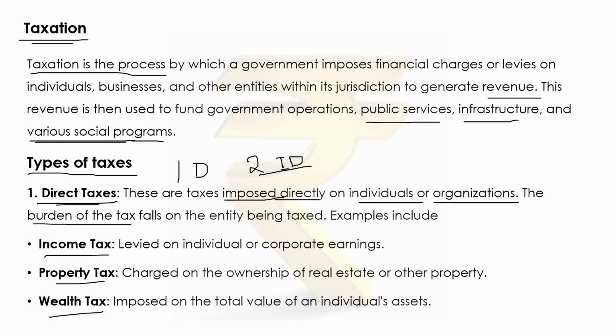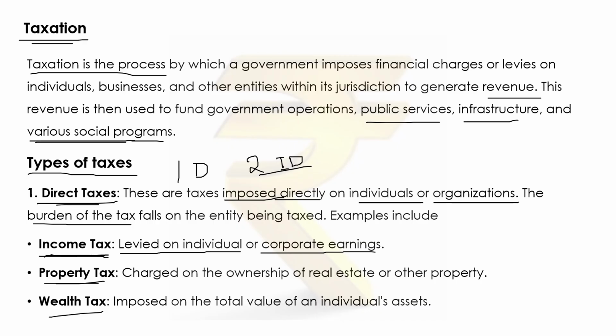And which direct taxes are there? So one is income tax. Income tax is levied on individual or corporate earnings, meaning the tax which is imposed on a person's income we can call an income tax.